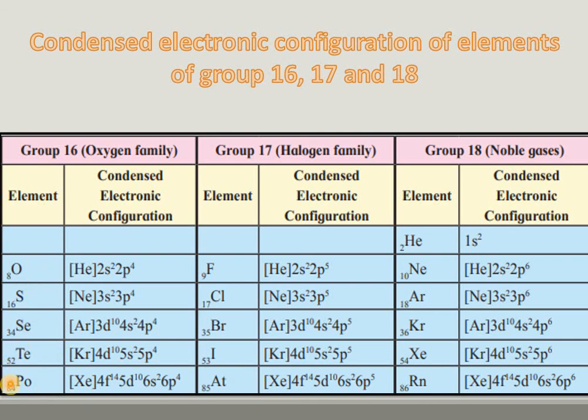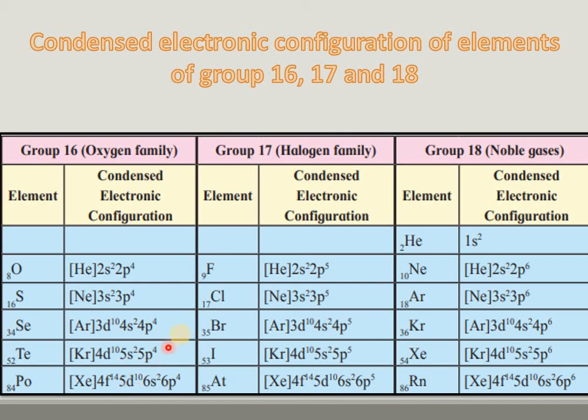These are the group 16 elements, and this is the description of their condensed electronic configuration. Oxygen's electronic configuration is [He] 2s2 2p4, sulfur is [Ne] 3s2 3p4, selenium is [Ar] 3d10 4s2 4p4, and so on. As we are moving down, we see a gradual addition of one new shell, so the size is increasing.